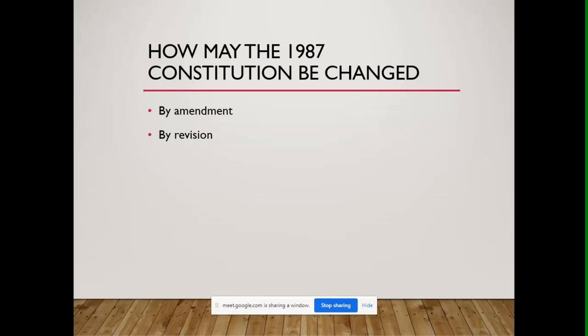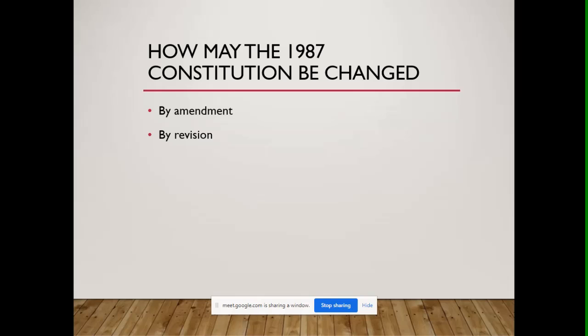But still within the lines of the original instrument, which necessarily would probably improve the Constitution or introduce certain changes that are necessary in order to address a particular issue at the time when the particular amendment was introduced.